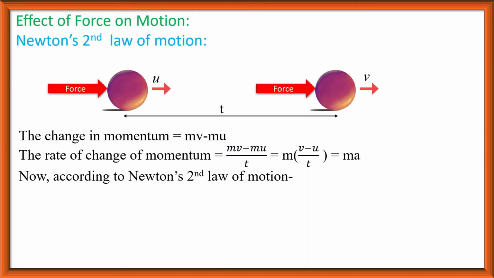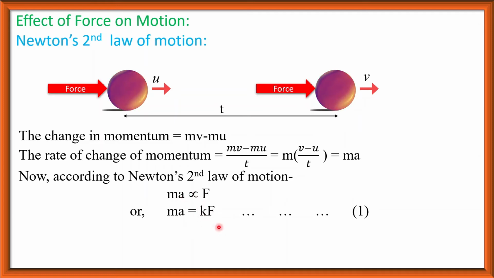Now according to Newton's second law of motion, ma is proportional to F. ma is the rate of change of momentum, and we know from Newton's second law of motion the rate of change of momentum is directly proportional to the applied force F. So ma is proportional to F, or ma is equal to kF.